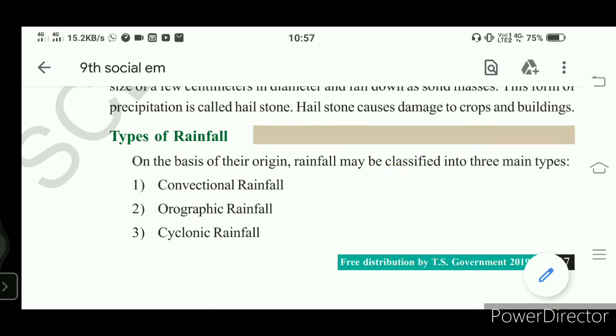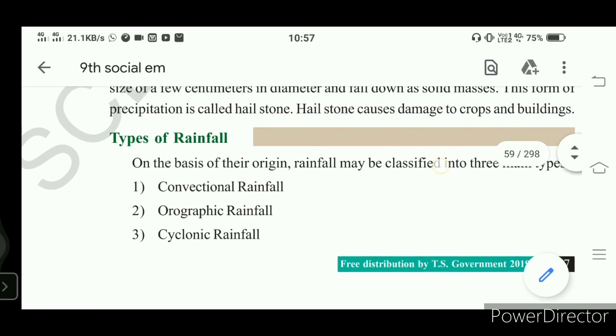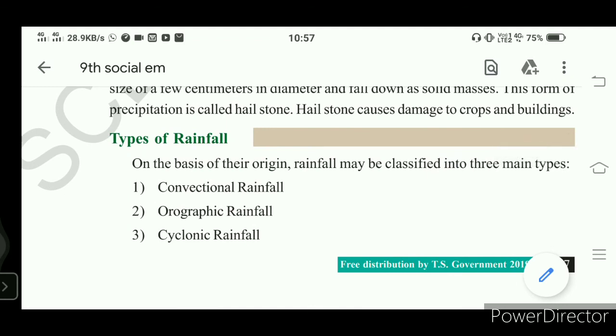So what is meant by convectional? That means the air is moving from the earth's surface to a higher altitude. Vertically it is moving. So the vertical air current moving to a higher altitude is called convection. From that it has come to be called convectional rainfall. Understand?